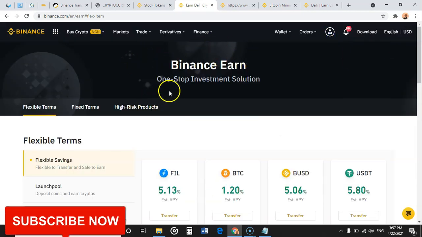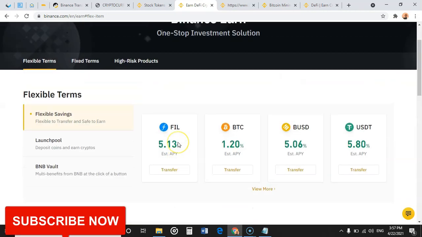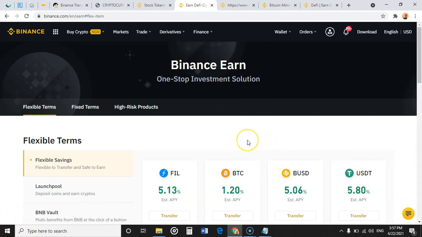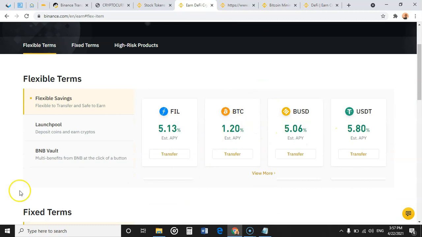Okay, so I think that is what you need to know about the overview of Binance, and you can also try it out yourself and see if you can discover more tools and more features on the Binance ecosystem, on the Binance platform. So next thing we're going to be doing is to talk about how you can trade, how you can execute buy and sell on the Binance platform.